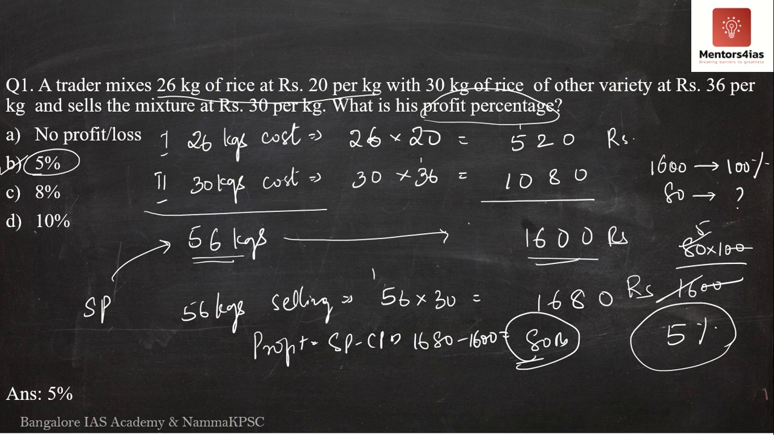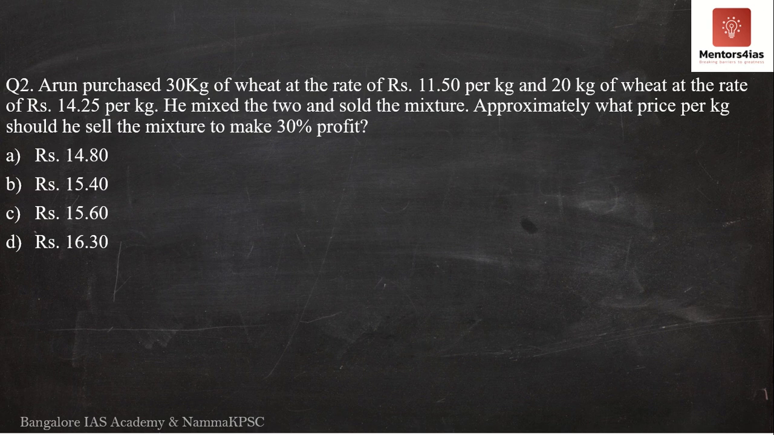Now moving on to the second question. The second question says, Arun purchased 30 kgs of wheat at the rate of rupees 11 and 50 paise per kg and 20 kgs of wheat at the rate of rupees 14 and 25 paise per kg. He mixed the two and sold the mixture. Approximately what price per kg should he sell the mixture to make 30% profit?